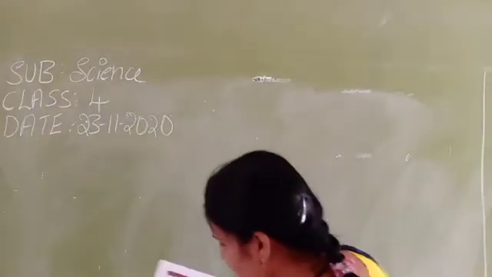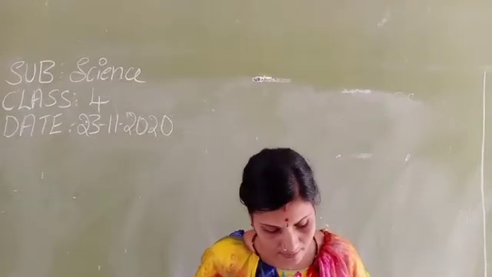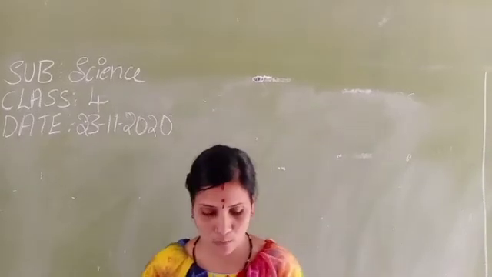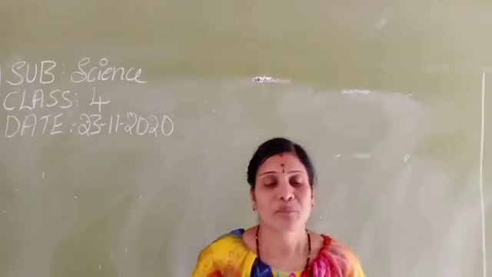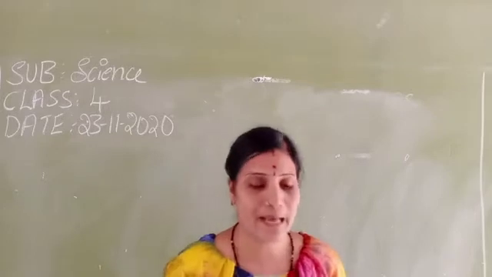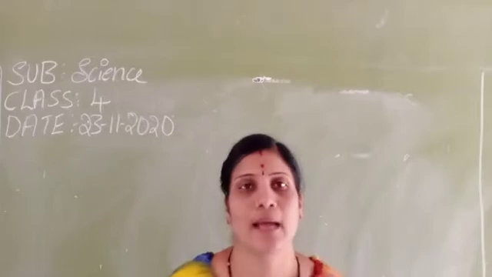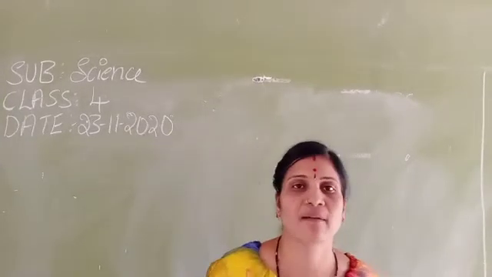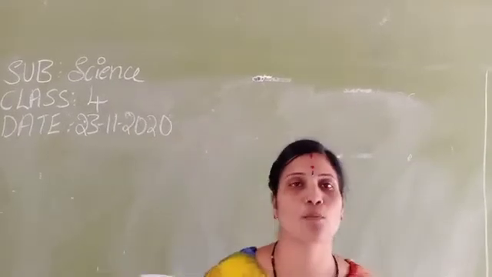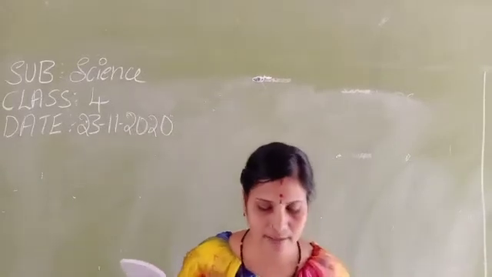So here, children, how many lessons have we completed, do you know? Solid, liquid, gas are the 11th lesson, that is, 4 units we have completed. The first unit: our surroundings, plants, habitat, food for plants, animals, habitat, reproduction in animals, uses of plants and animals. Next, unit 2, our needs: safe drinking water, clothes to protect us. Next, our body: food and digestion, teeth and microbes.